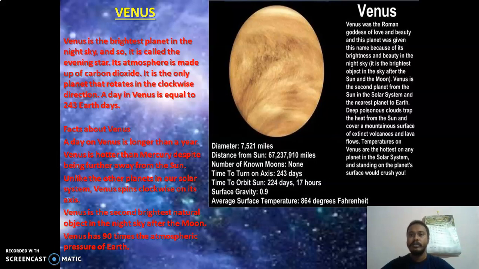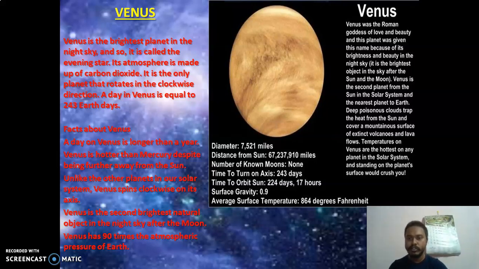Now Venus was the Roman goddess. Venus, this name is from the Roman goddess of love and beauty. And this planet was given this name because of its brightness and beauty in the night sky. It is the brightest object in the sky after the sun and the moon. Venus is the second planet from the sun in the solar system and the nearest planet to Earth.